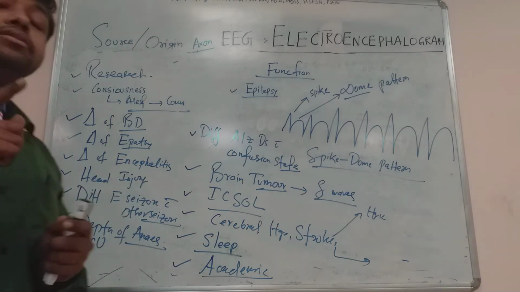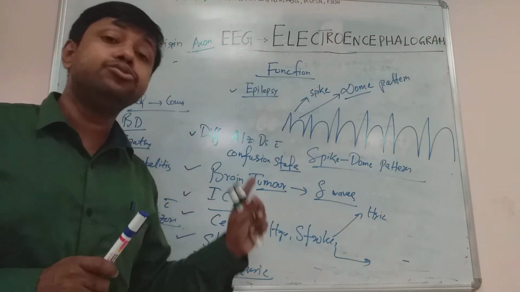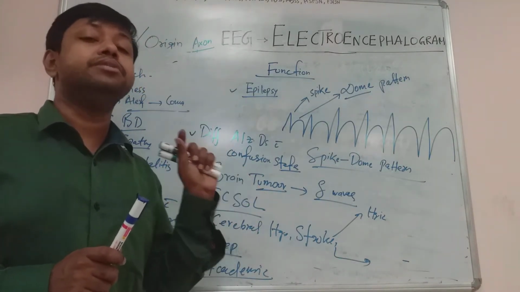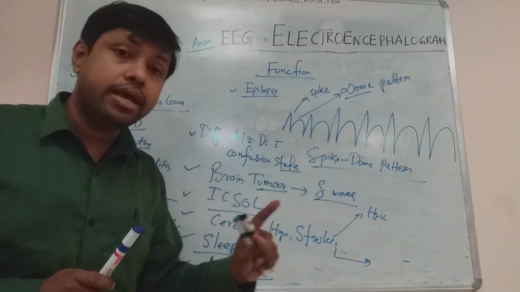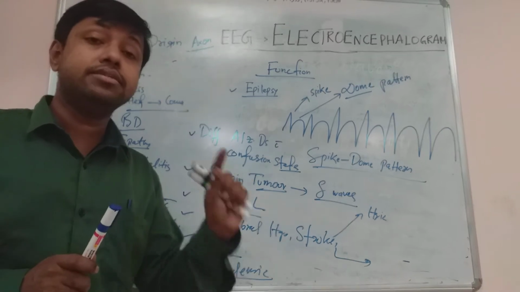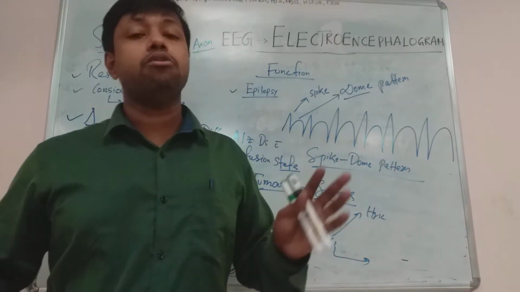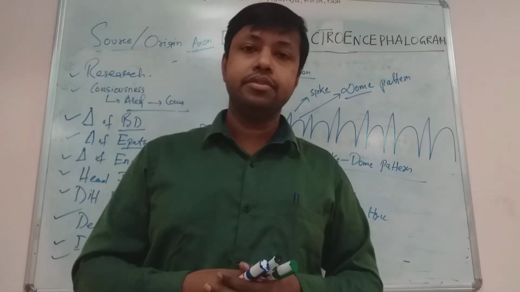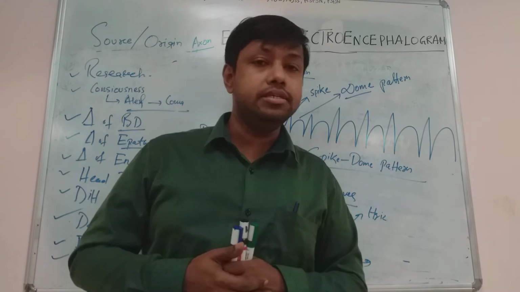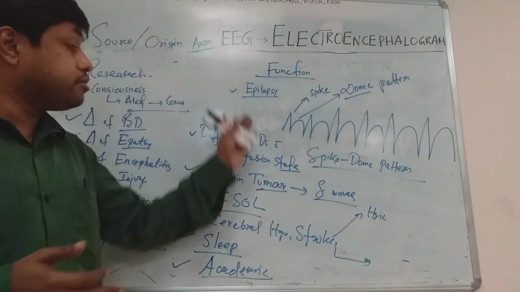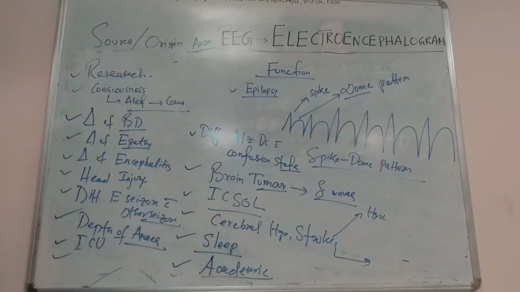It also helps in studying the depth of anesthesia, and it can be used in the ICU and in various types of research. Like I already told, it helps in cognitive neuroscience research, cognitive psychology research, brain research, clinical neuroscience research, applied neuroscience research, etc. Can you understand? So these are the various functions and importance of EEG. We can see that it plays an important role in the diagnosis of various diseases. Can you understand?